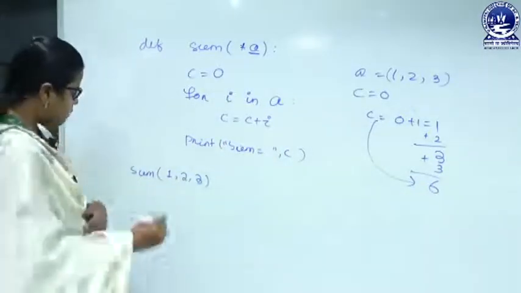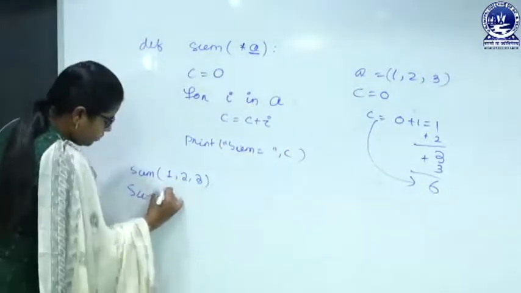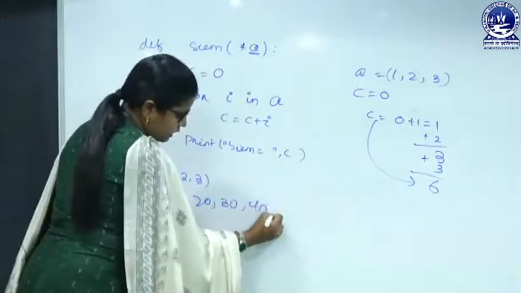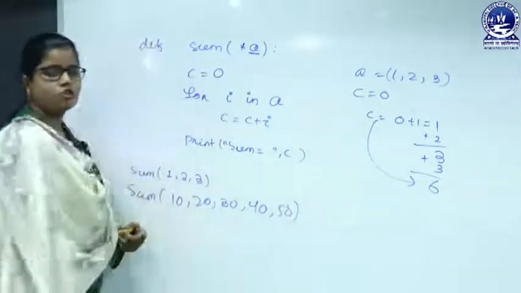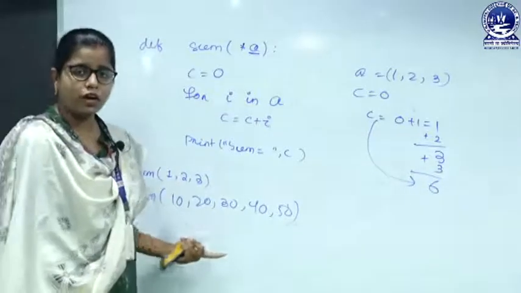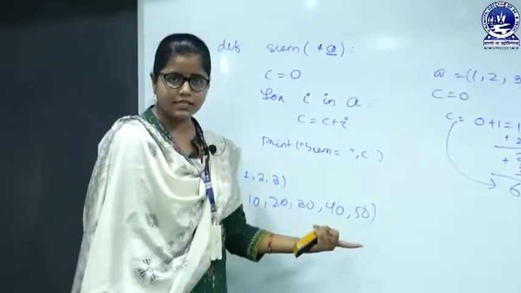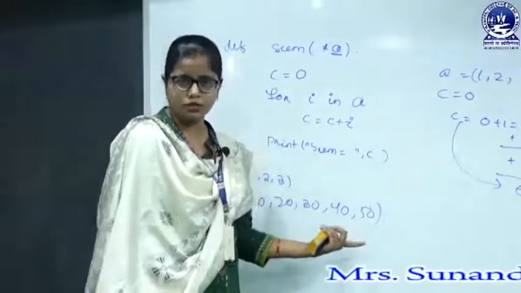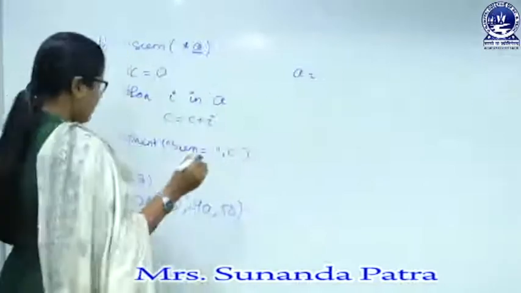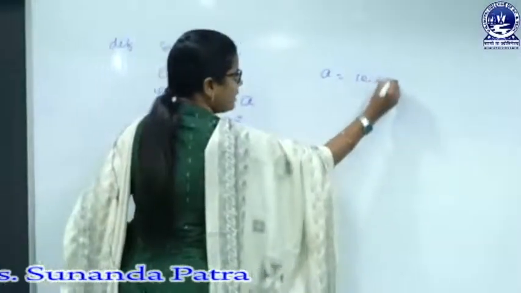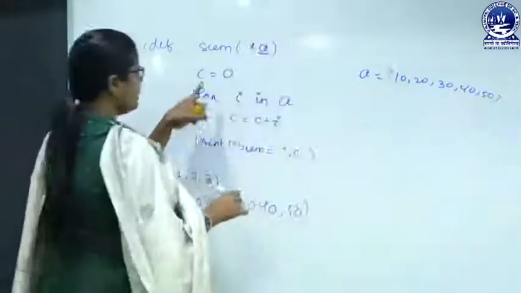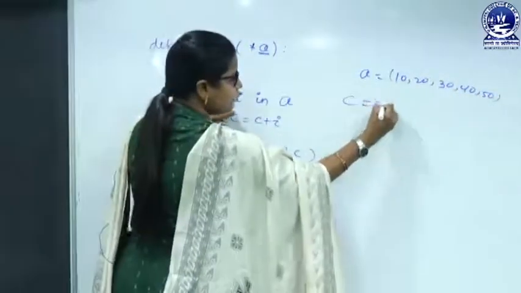Suppose I am passing the values sum of 10, 20, 30, 40, 50. Here I don't know how many actual arguments I am passing. This is an arbitrary number of values. So here A will be 10, 20, 30, 40 and 50. Initially C is 0.